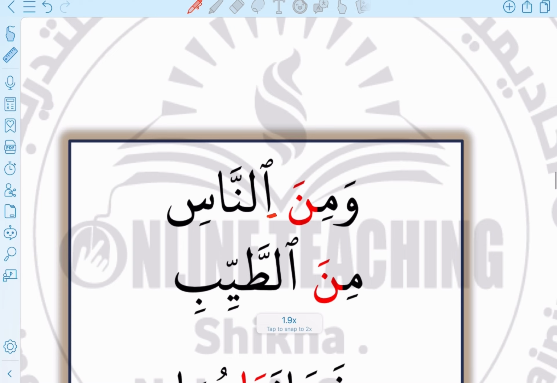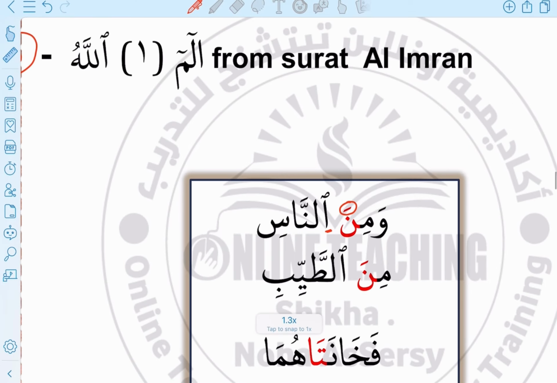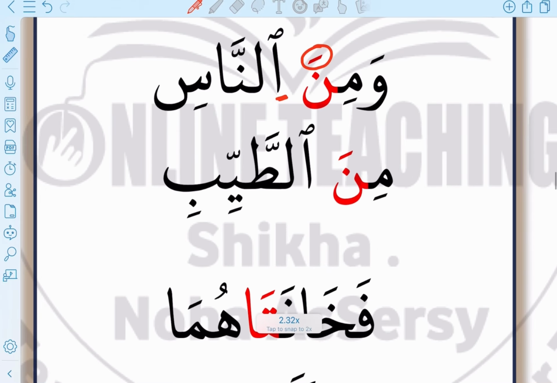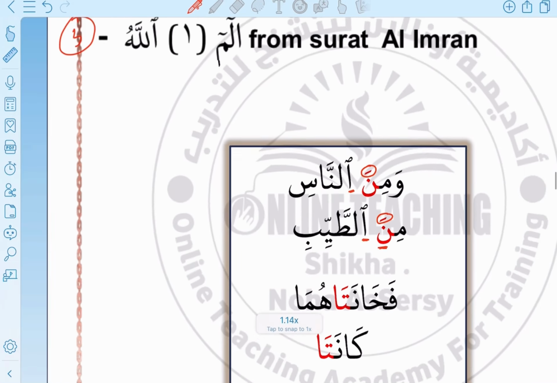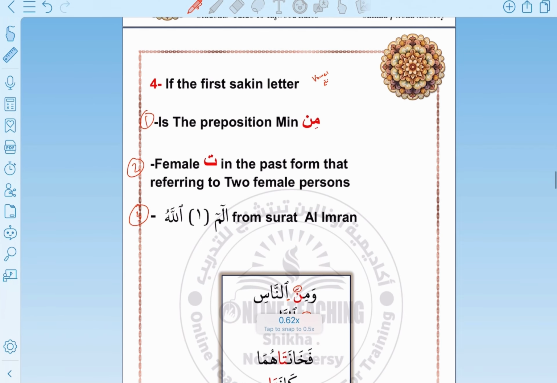So we voweled this noon, which was sakina before, into fath. Why? Because of التقاء الساكنين. And here also ومن الطيبات, the noon is sakina, and here hamzat al-wasl is sakina, but because of التقاء الساكنين, we voweled this noon with fatha. This is the first example.